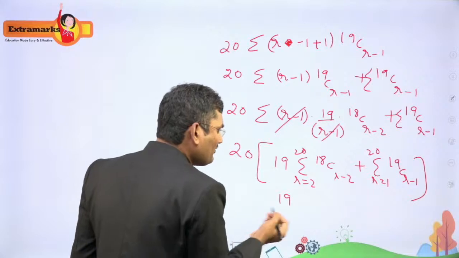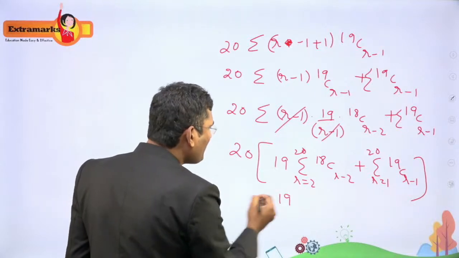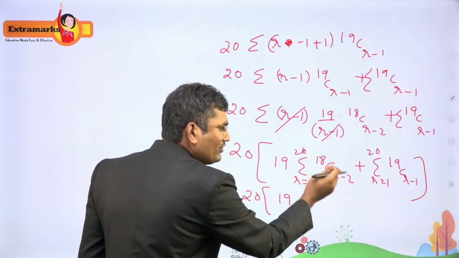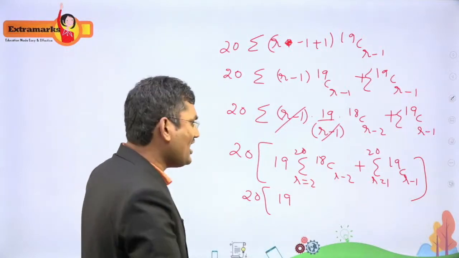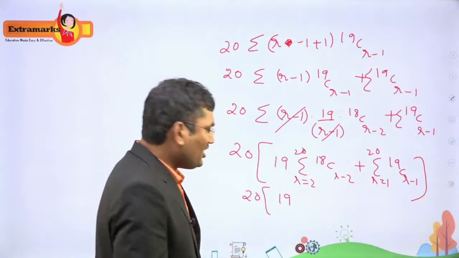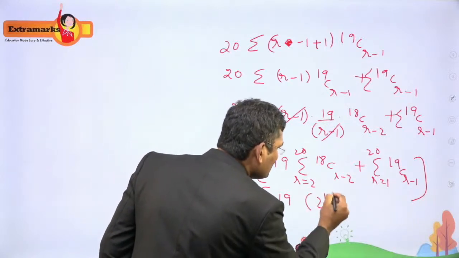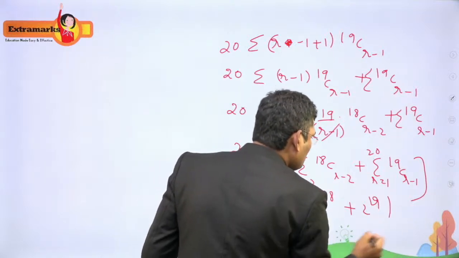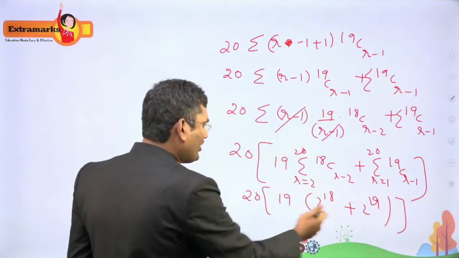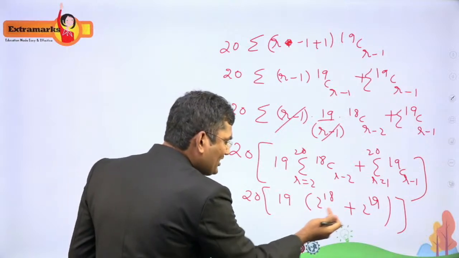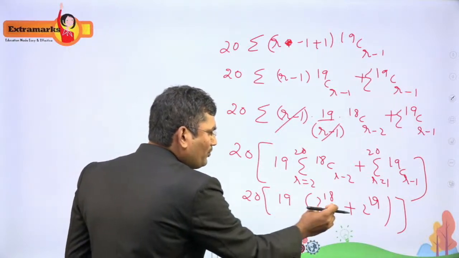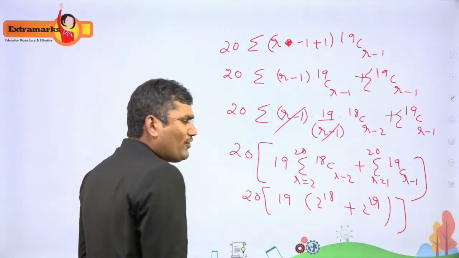So at that time what will you get here? The value 20 times 19. This value is, if you put 2, you will get 18C0 plus 18C1 like that. So it is equal to 2 power 18. Right, 2 power 18. This value is 2 power 18 and this value is 2 power 19. So this is the answer. If you simplify further, you will get 2 power 18 common, 2 power 18 into 2. It is 2 power 19.